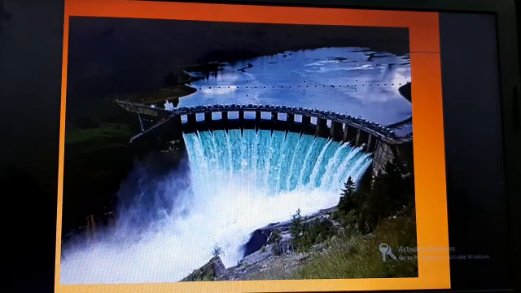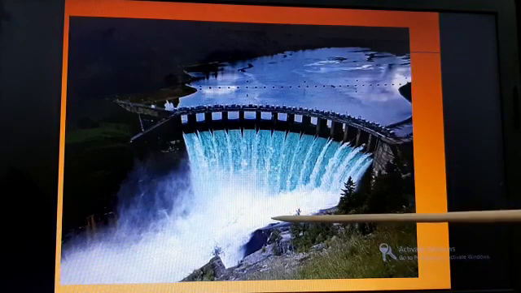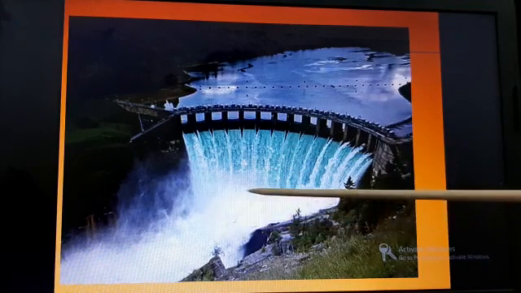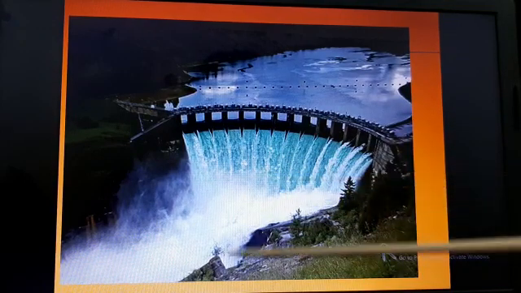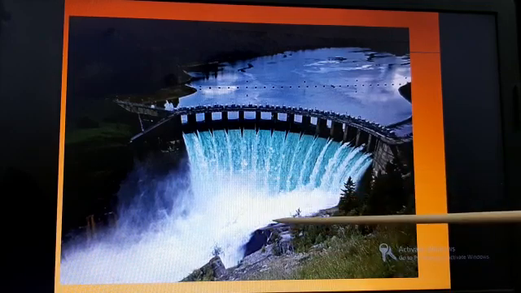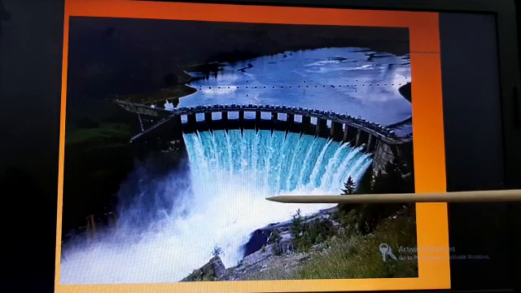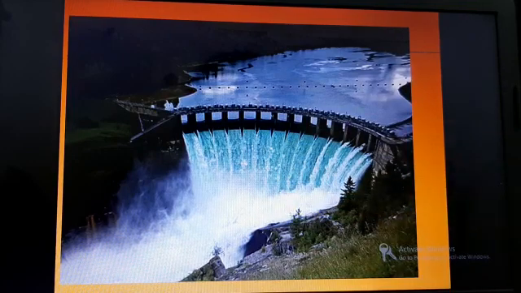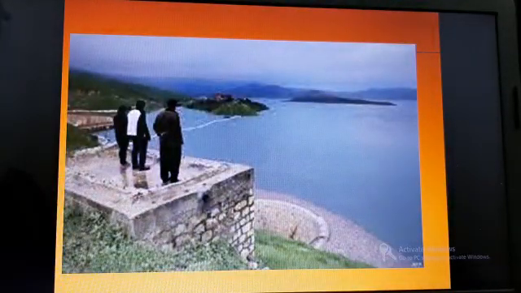And when this water goes down here, there will be generators. Turbines will be located in this area down here, and using the turbines, when they rotate, they are producing hydroelectric power. This is also one view of the dam and reservoirs.